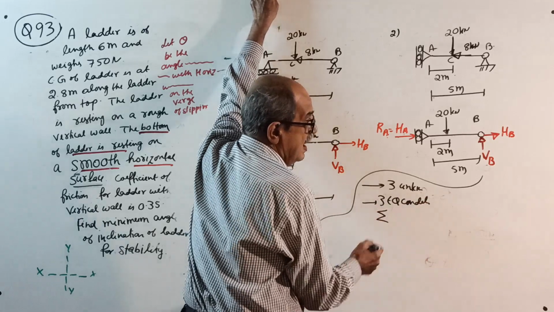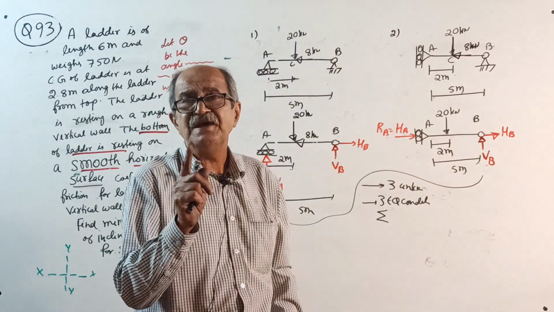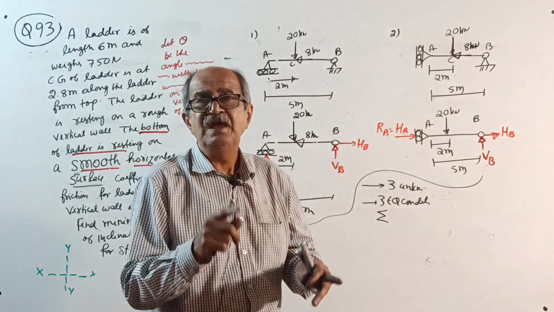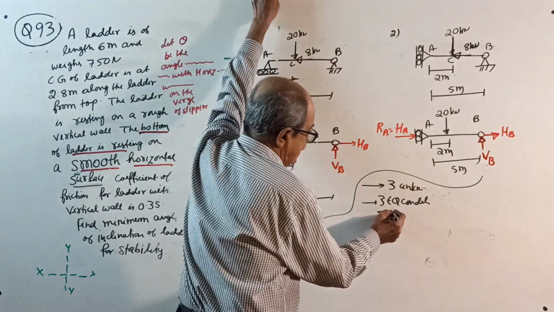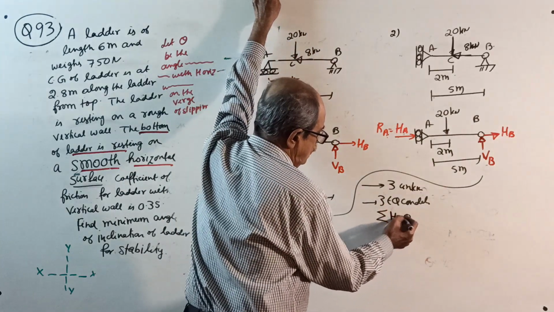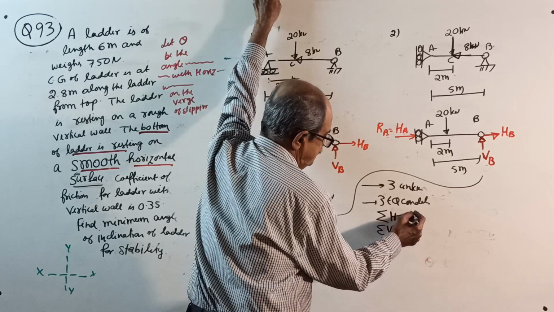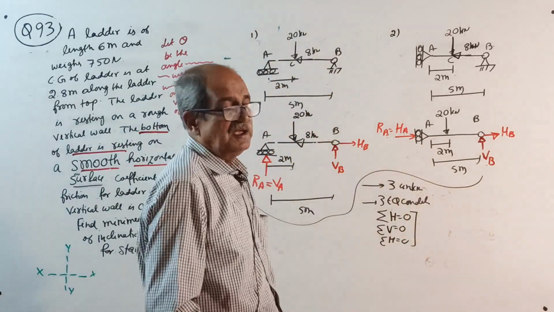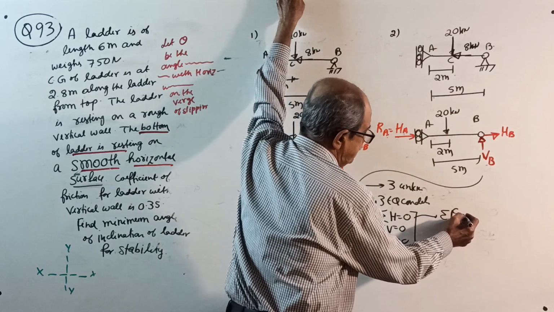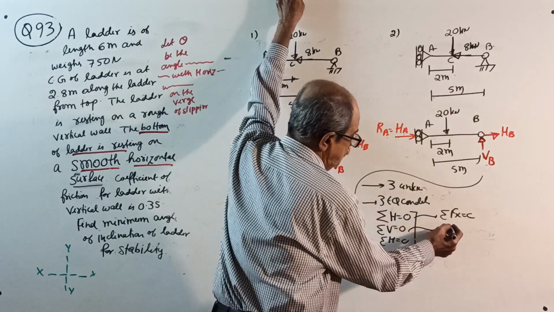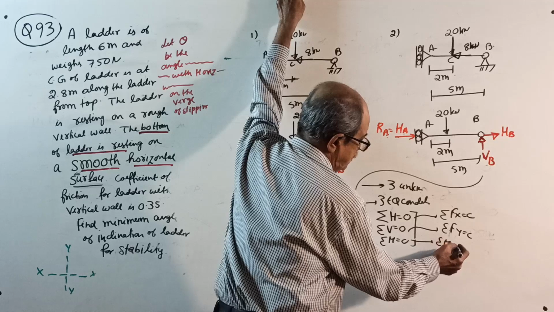Namely, sigma. When you go to beam, I don't use sigma Fx, sigma Fy. I told you I am using sigma H = 0, sigma V = 0. I am changing over now. Sigma H equal to 0, sigma V equal to 0, sigma M equal to 0. These are the equilibrium equations. In engineering mechanics, you call sigma Fx equal to 0, sigma Fy equal to 0, and this you call sigma M equal to 0.